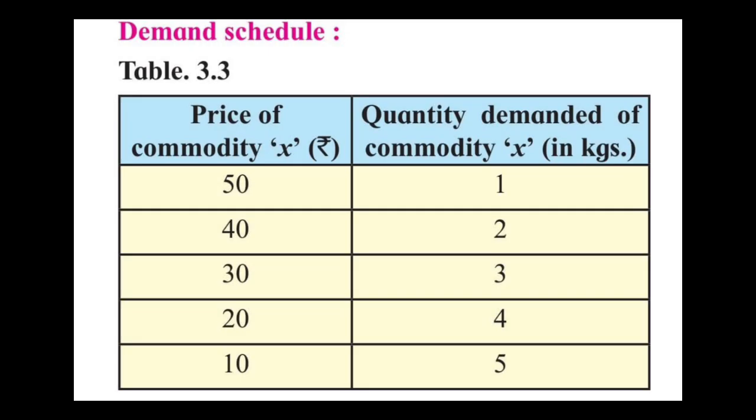This schedule shows the price and quantity demanded of a commodity.